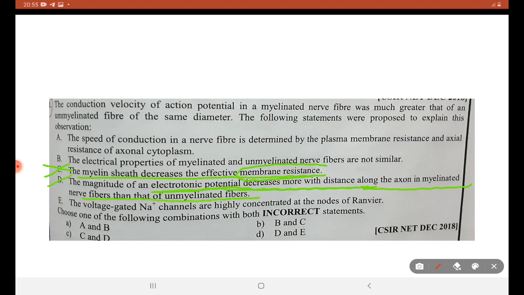This is also an incorrect statement. C, D are the correct answers. Electrical properties of myelinated and non-myelinated fibers are not similar. This is a very correct statement. So A and B cannot be an answer. Voltage gated Na plus channels are highly concentrated in the nodes of Ranvier. This is a correct statement. So E can't be an answer. Arriving at an answer, answer C is the right option for the CSIR-NET December 2018 question.